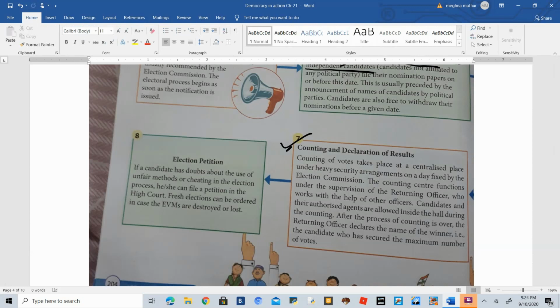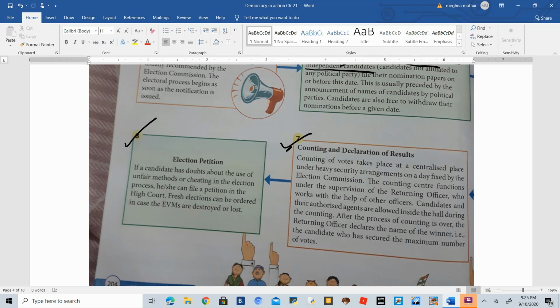Okay. And the last step is election petition. Now the election has been done, then what step is left? Petition. What is petition? For example, I am a political party, and if I think that other political party candidates are using certain kinds of malpractices or certain kinds of behavior which is not right, okay, which is not prescribed or which is not right according to the code of conduct decided by the Election Commission of India, then they can appeal to Election Commission or they can appeal to the High Court. Okay. That is called a petition.